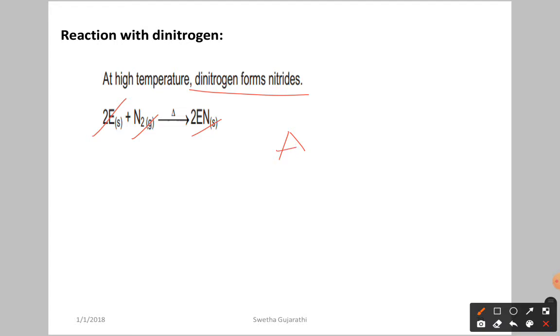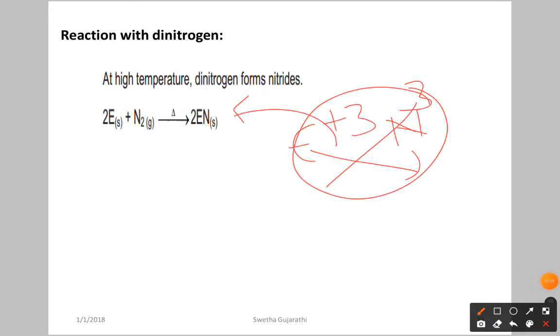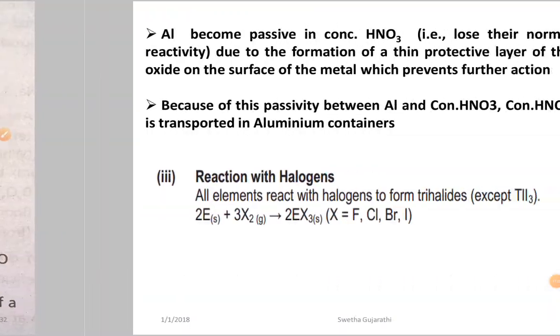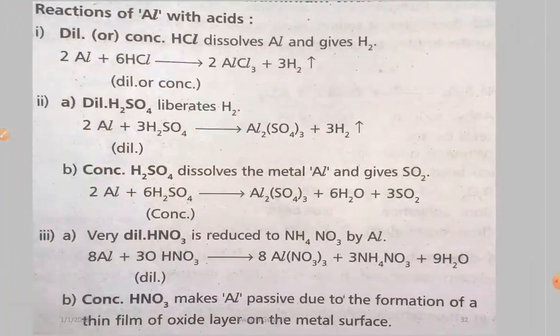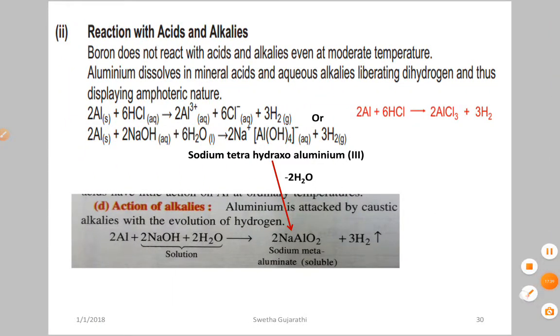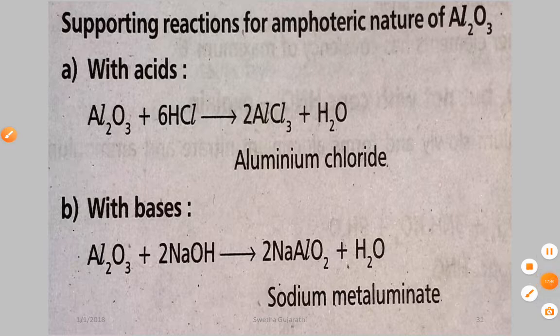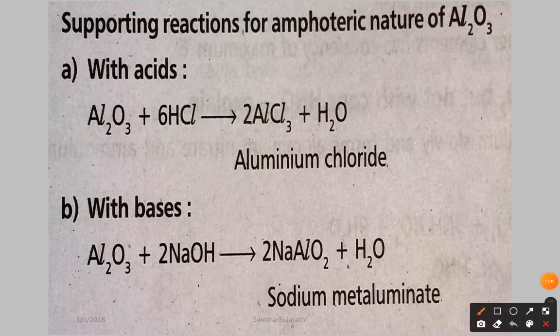For example, if you see the formula here, for the sake of understanding, we already discussed the amphoteric nature of aluminum oxide.